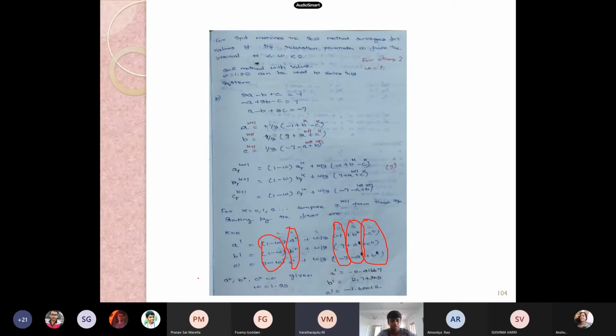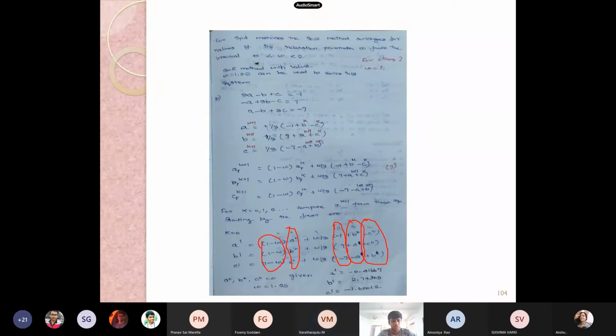Then the calculator asks the value of D. D here is -1.